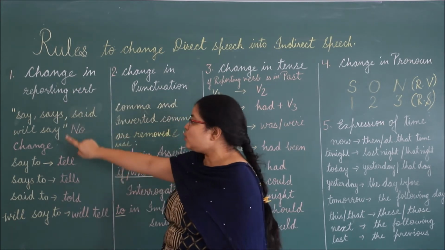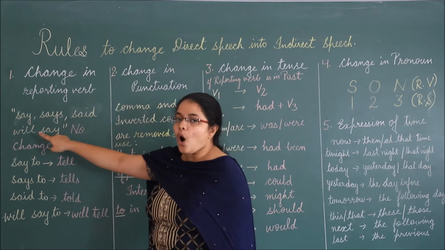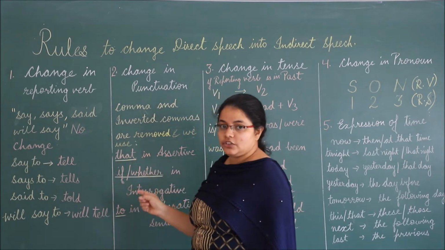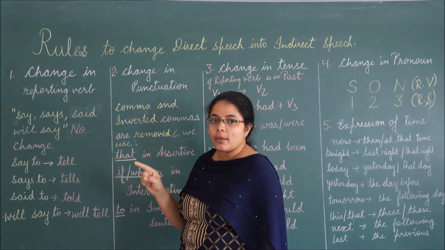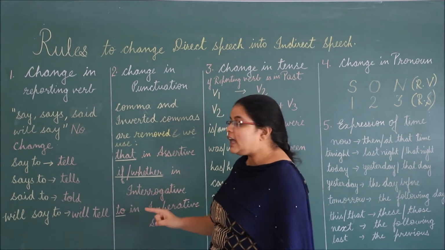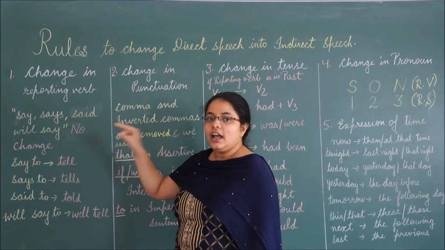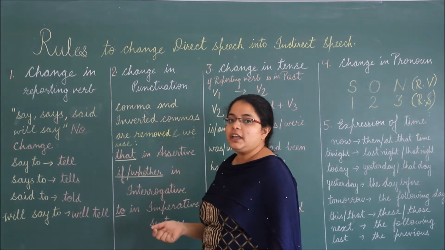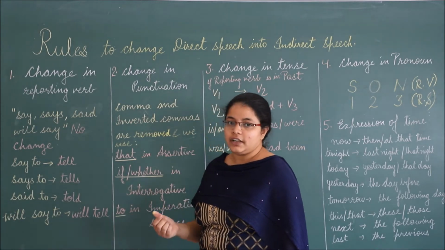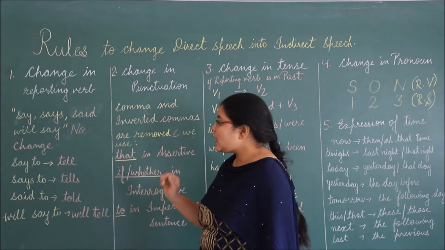If our reporting verb is say, says, said or will say and our reported speech, which is in inverted commas, is a declarative sentence, then there will be no change. But if our reported speech is an interrogative or exclamatory sentence, then it will change accordingly.